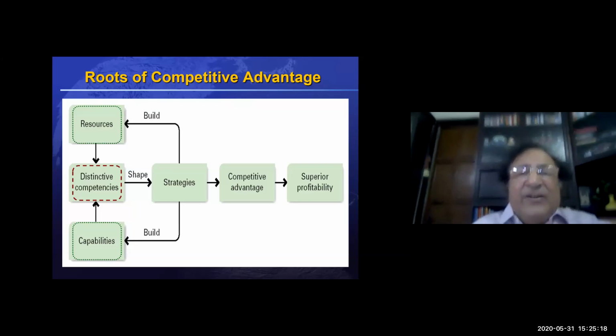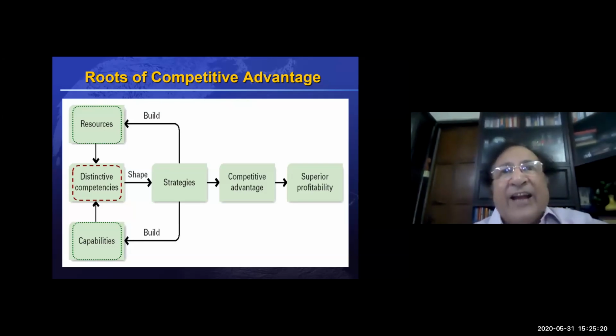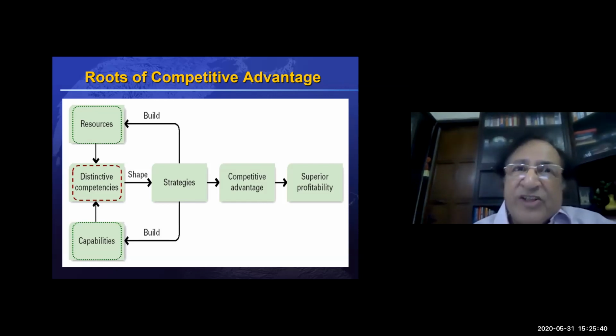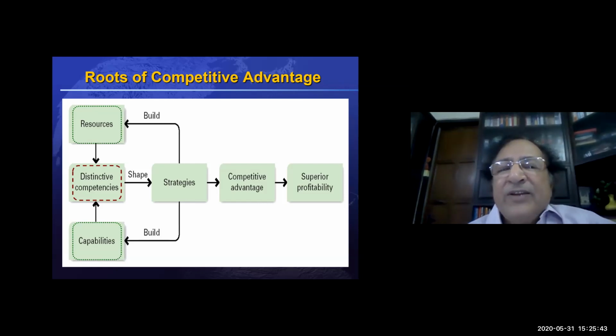A number of activities in the value chain can enhance U, and a number of activities in the value chain can reduce the cost. So this is what ultimately are the inputs from the strategy point of view, and that's what we're going to discuss in the next session. How do we build strategies? This understanding of U, P, and C will be very helpful in that strategy building.